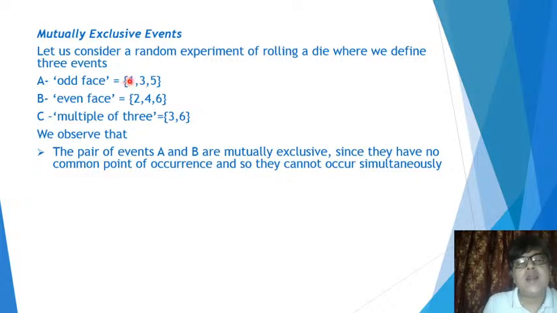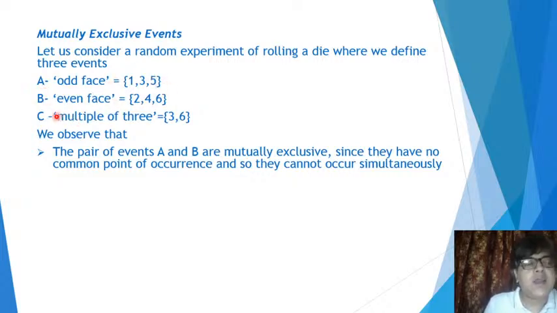Now if you find that 2 events have no common outcome of occurrence, then there is no possibility of those 2 events occurring simultaneously. Will they ever occur simultaneously? No, they will never occur. In those cases, the events are called mutually exclusive events.